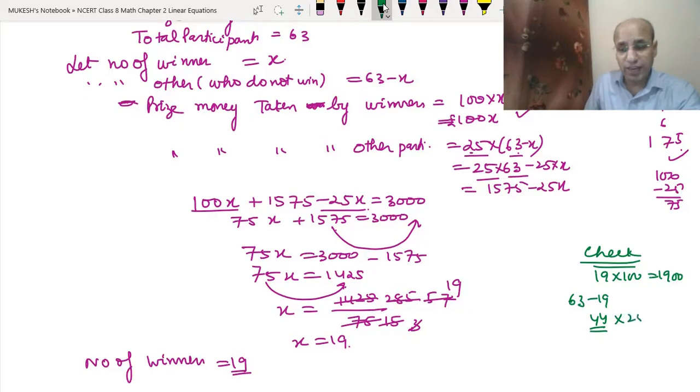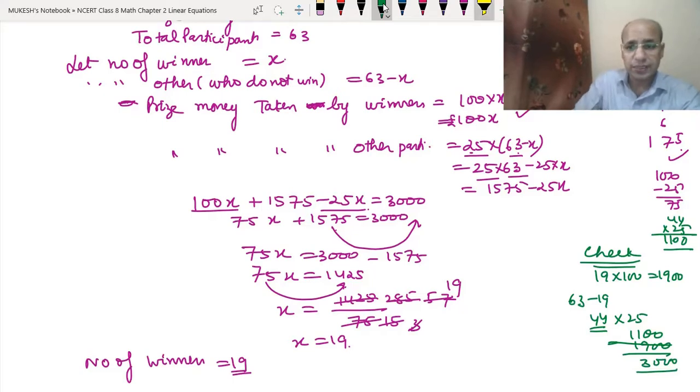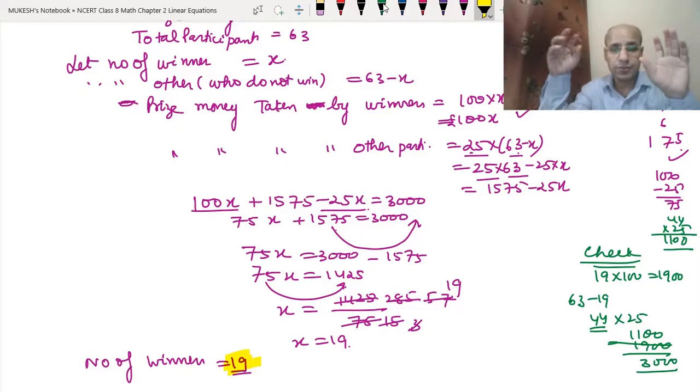Those who do not win, 44, into 25. So that means 44 into 25. 25 four times is 100, and 25 ten times is 250, so we get 1100. So that means 1900 and 1100, we will just add them, so we get 3000. So that means our answer is correct. The number of winners is 19.